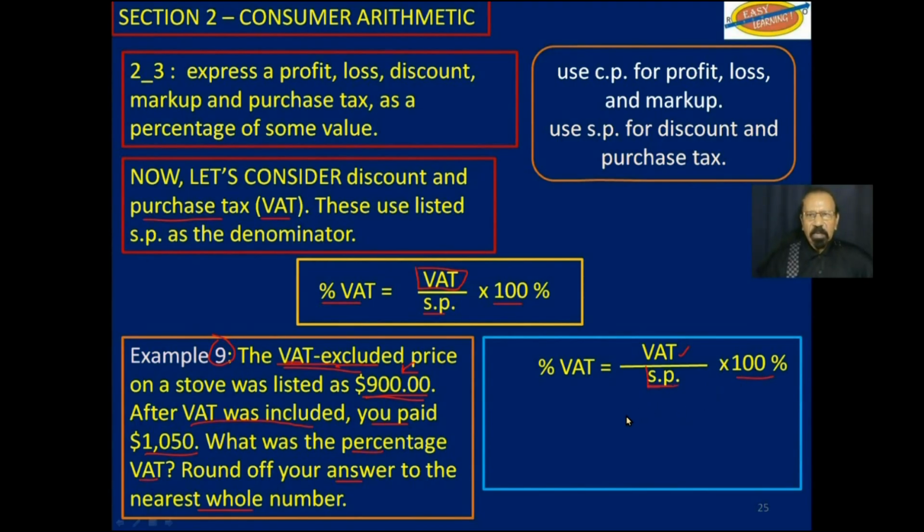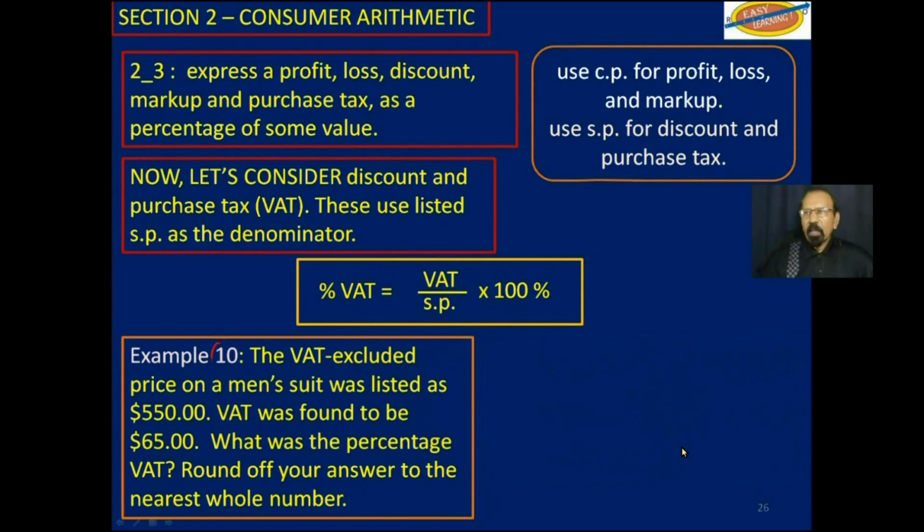Now, this selling price is the selling price that the store puts on it without adding VAT. So percentage VAT would be 150 over 900 multiplied by 100%, and that gives us 17% VAT. Value added tax. Example 10, I think this is the last example.